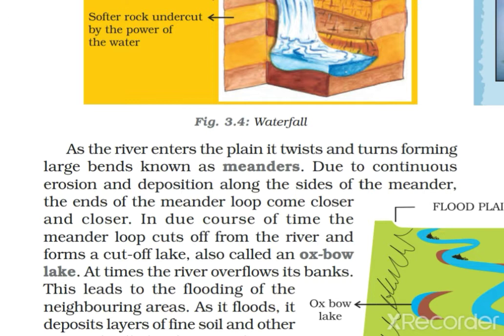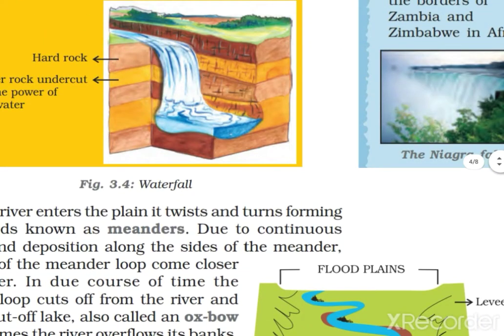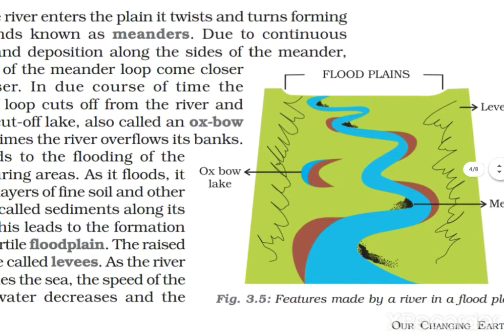As the river enters the plain, right, now you can see when this water comes onto this plain, then it twists and turns, forming the large bends known as meanders. Here you will understand, right? After falling from here, now you come to this land surface. The river will never move in a straight line.